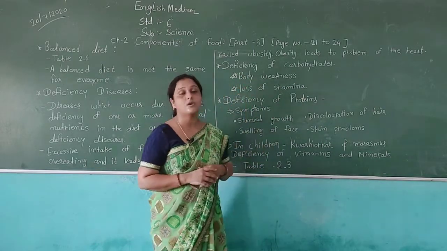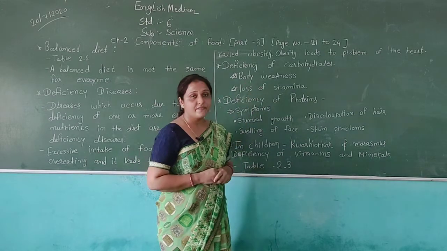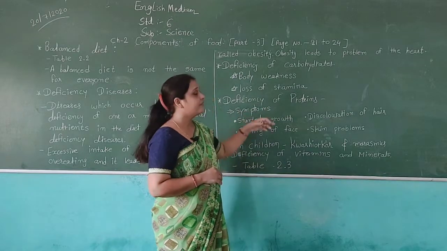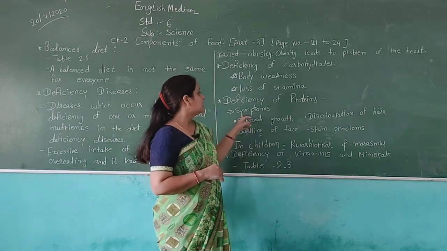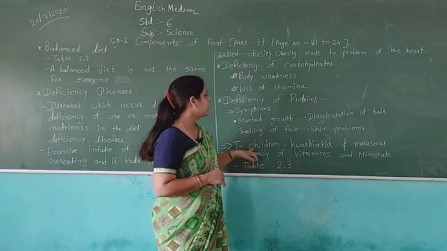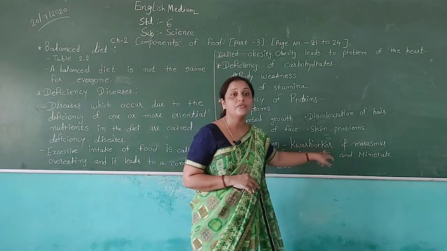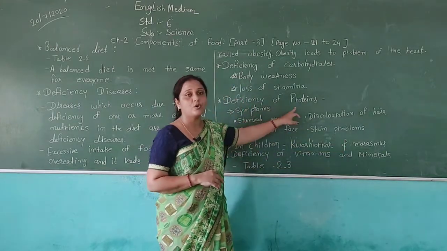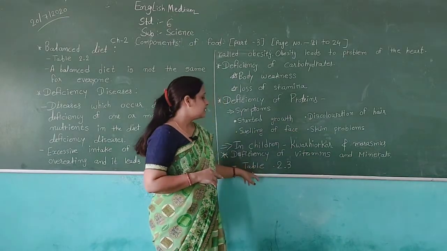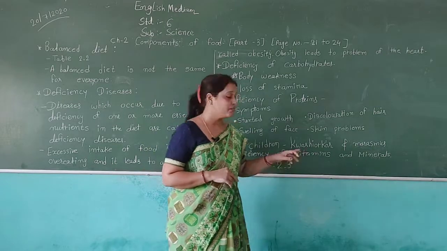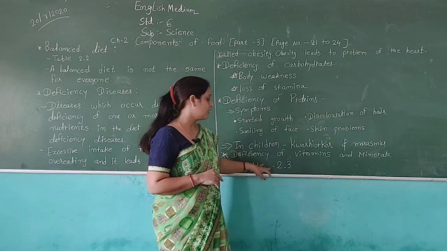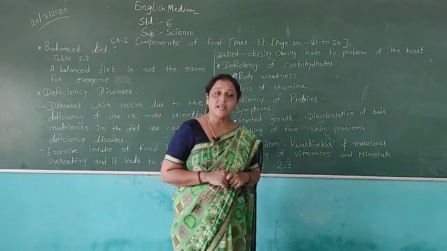Then after, with deficiency of carbohydrates, we can get body weakness. Then after, we can lose our stamina. Then after, deficiency of proteins. The symptoms are given in your textbook also. Then after, in children we can see different types of diseases due to the deficiency of proteins. Then after, deficiency of vitamins and minerals: you can see table 2.3 in your textbook, and there you can see different vitamin sources and the diseases that occur due to the deficiency of vitamins and minerals.